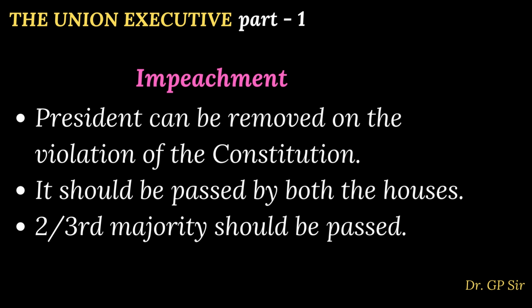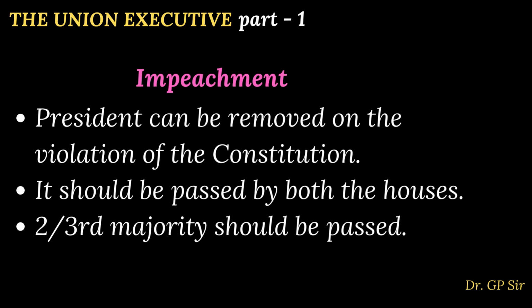So there is a proper procedure where the president can be removed, and only that should be proved that he violated the constitution. That means he went against, he broke the rule of the constitution. So then only the president can be removed. So that has to be proved with a majority by both the houses, that is Lok Sabha and the Rajya Sabha.